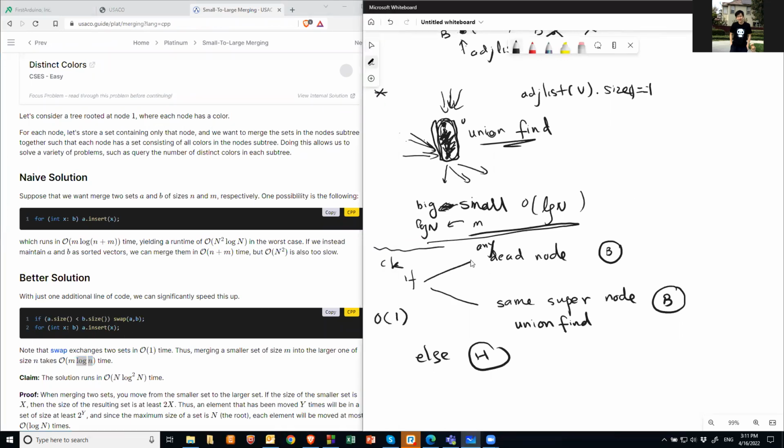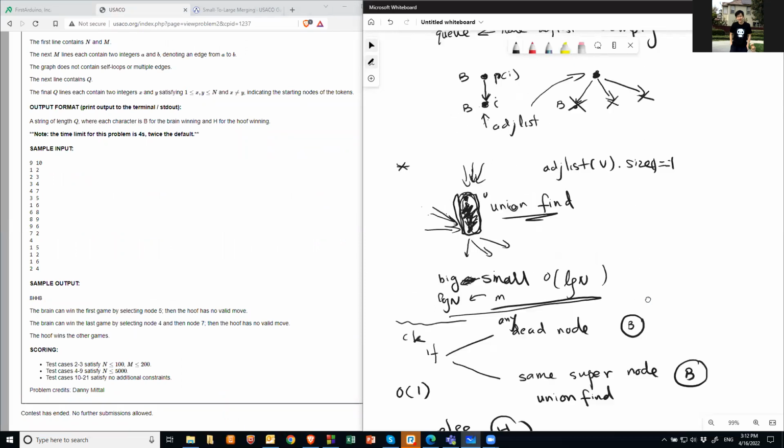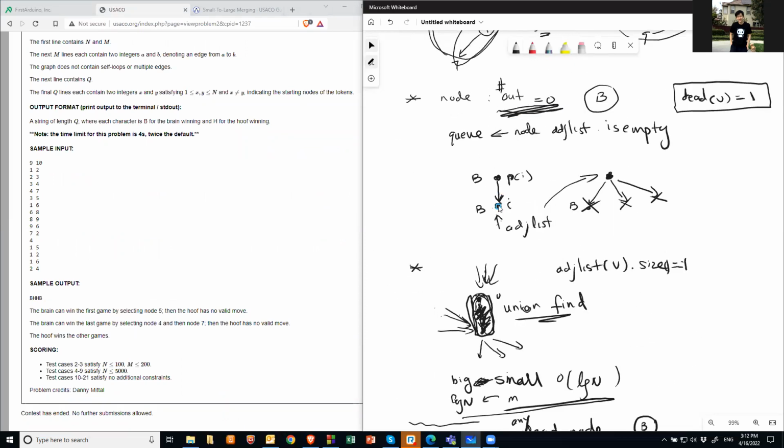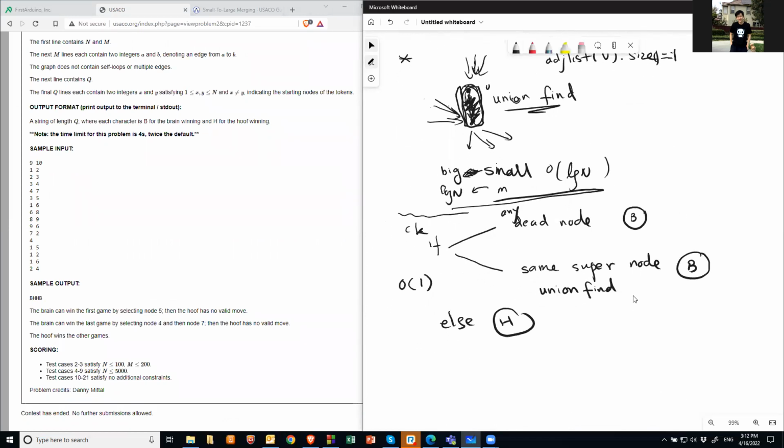Then you do the check. When you do the check, if any node belongs to the dead nodes, the dead node is either this case or this case, right? Which I marked, or it has the same parent in the union find. So that's Brain. Otherwise, that's Hoof.